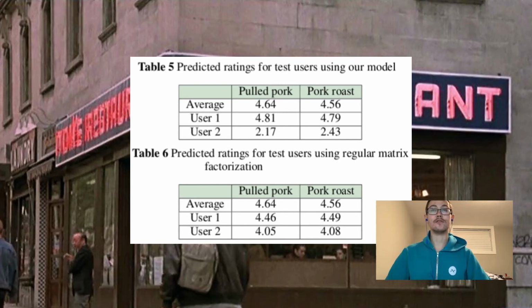As you can see, using our model, we predicted user 1 would rate both recipes at approximately 4.8, which is about 0.3 above average, and user 2 rated them approximately 2.3, which is over 2 below average. Regular matrix factorization was not able to predict an above average rating for user 1 and only predicted a slightly below average, approximately 0.5 rating for user 2. Although this is a small experiment, we believe this shows how strongly our model is at identifying user-feature relationships.